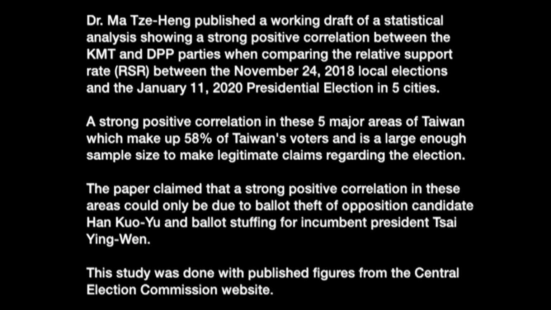The paper claimed that a strong positive correlation in these areas could only be due to ballot theft of opposition candidate Han Kuo-Yu and ballot stuffing for incumbent president Tsai Ing-Wen. This study was done with published figures from the Central Election Commission website.